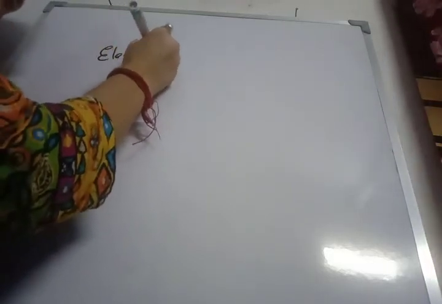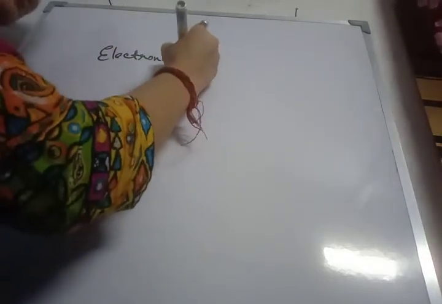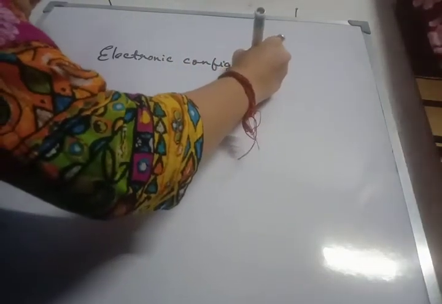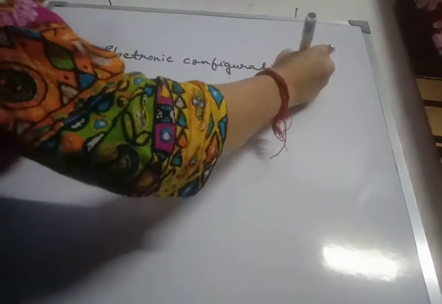Good morning, class 12. Today we are going to discuss the explanation of properties on the basis of crystal field theory. So let's start. First one is electronic configuration. Now, electronic configuration depends on the extent of crystal field splitting. According to Hund's rule, electron pairing occurs when each of the 5 d orbitals is occupied singly by an electron.